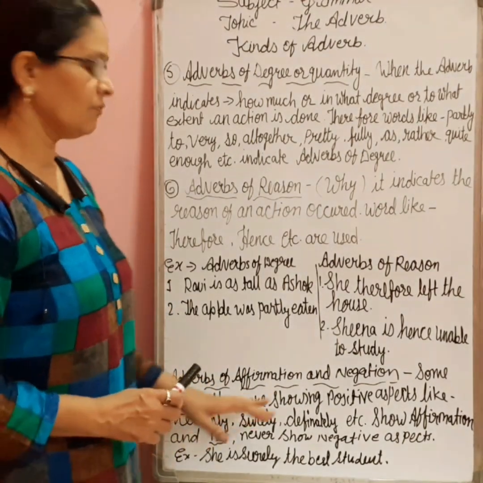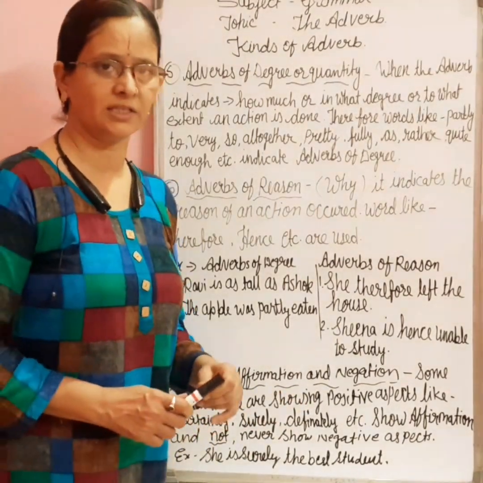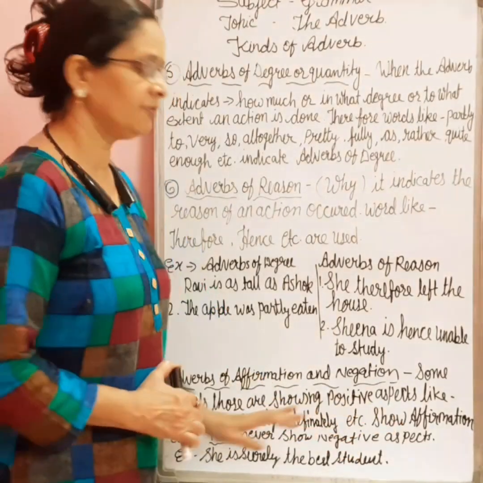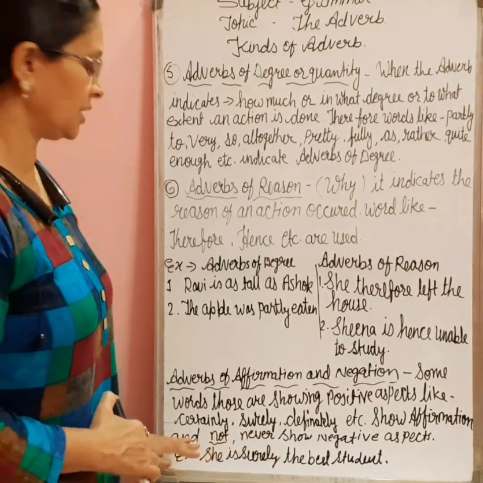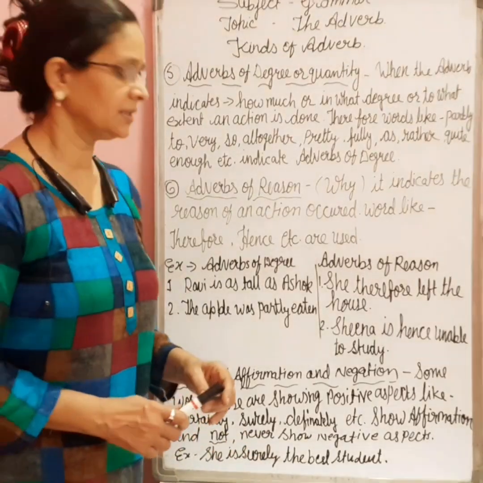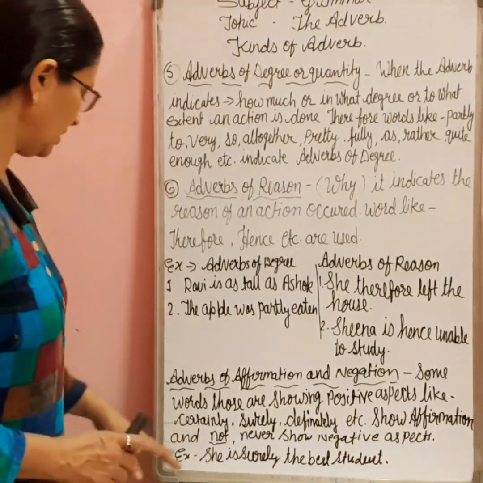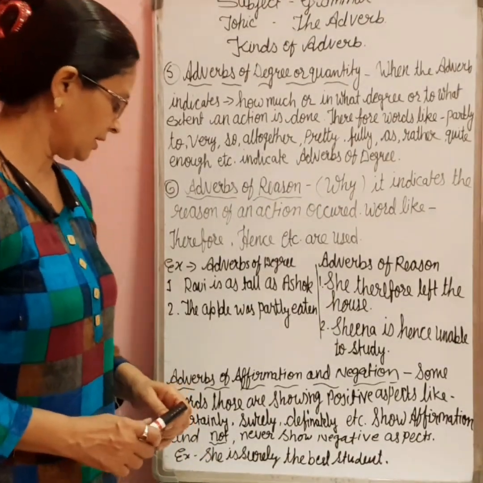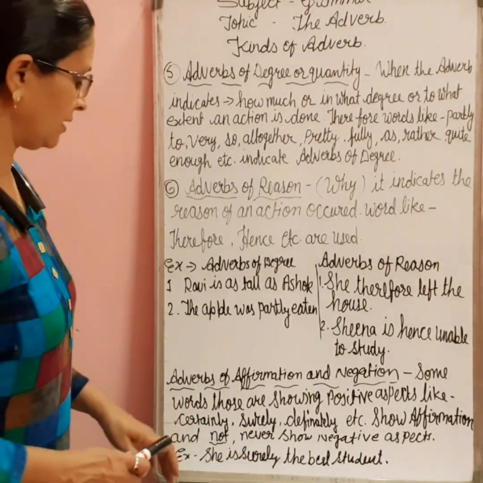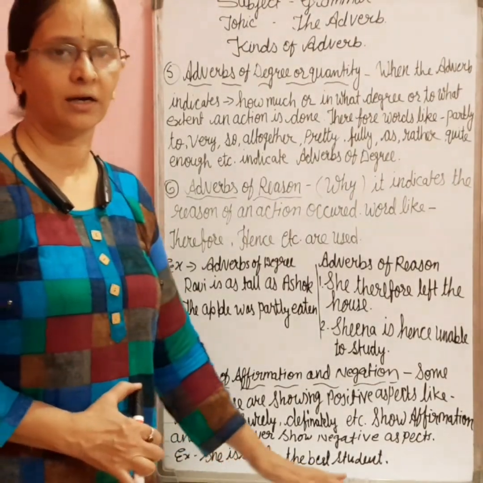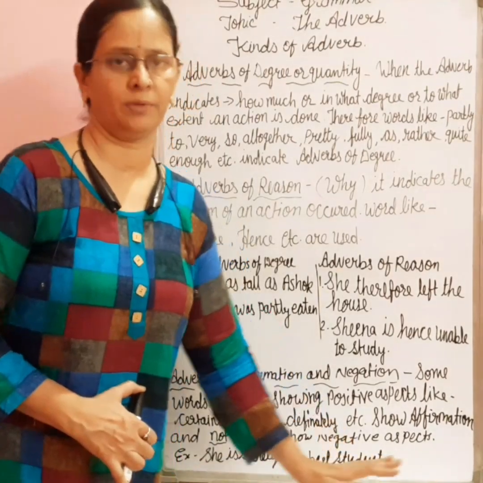So when we are using positive words, that is adverbs of affirmation, and when we are using words showing negative aspects, that is adverbs of negation. For example: she is surely the best student. And another example: I have never heard about her problem.